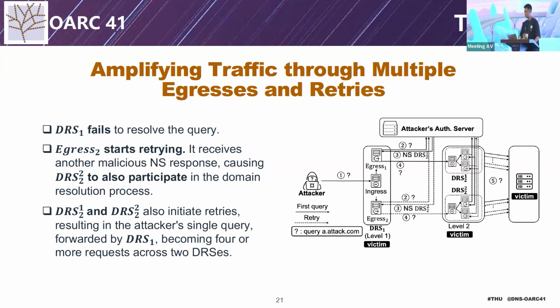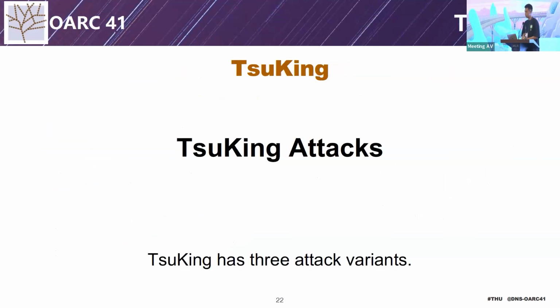Similarly, the attacker makes egress2 query DNS22. Meanwhile, DNS21 and 22 will continue to do the query. All of them will retry several times. The query number could increase level by level. Enabled by the former two critical techniques, we implement TsuKing with 3 attack variants.